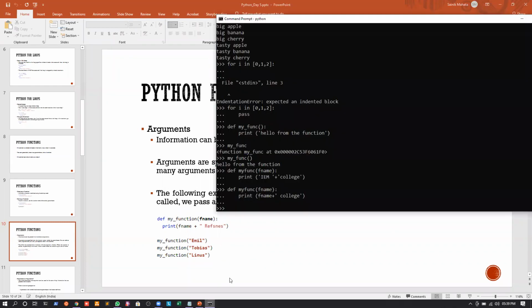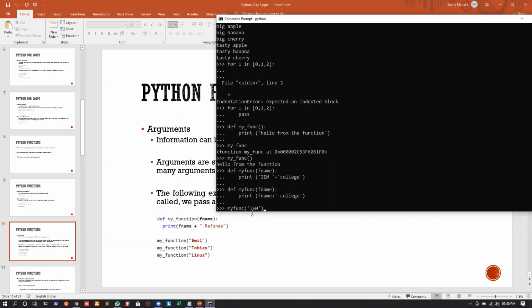Okay, so we were in the demo. Again, whatever will be passed inside the fname will be taken and printed. After printing that, I will print a space and a college. If I call this function, what will happen? Let us understand. I will write my function, and suppose I give the name as IEM. What will happen?